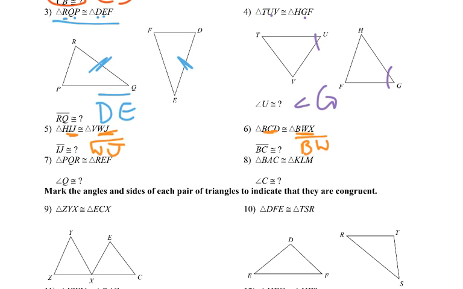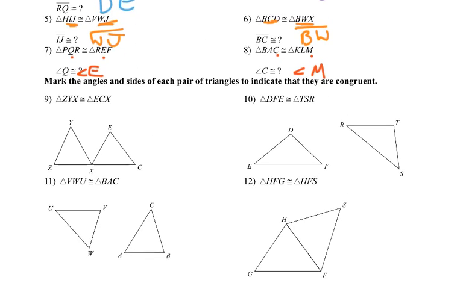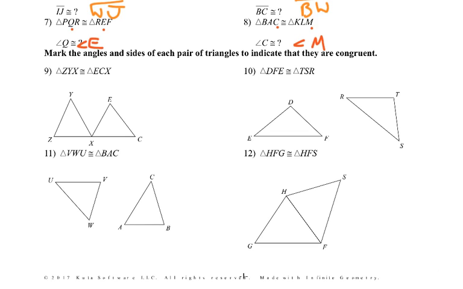I could try to draw the triangles if I really needed to, but you don't. Middle one is Q, middle one is E, so angle E is congruent. Then the last one is C, so the last one M. Angle M is also congruent. Okay, and if we need to, we can mark them up, right?